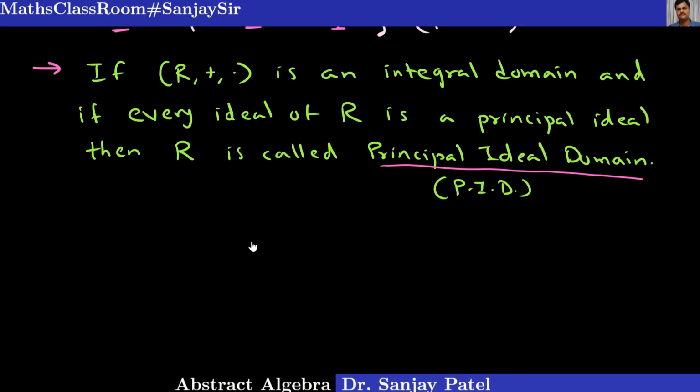Our very popular ring of integers is actually a principal ideal ring. We'll be discussing what kind of rings are principal ideal rings, and also we'll prove the converse of that result, that every field has no proper ideals, using this concept of principal ideal domain.